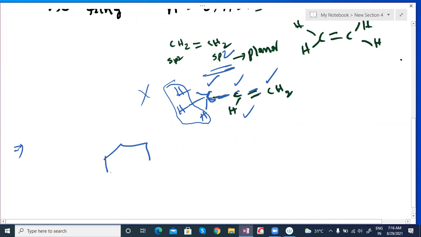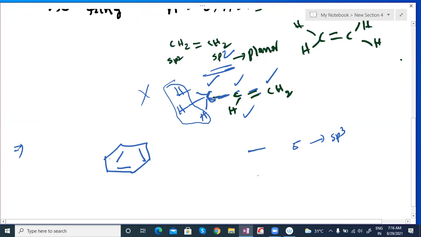Suppose here I'm taking a benzene ring. In this case, each carbon, I hope you know that one. If any molecule contains all sigma bonds, these are all sigma bonds, that's sp3 hybridization.